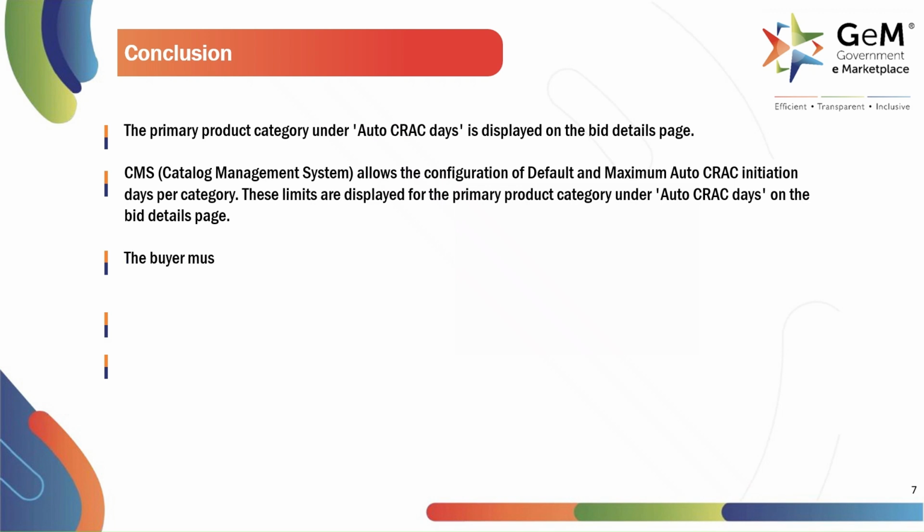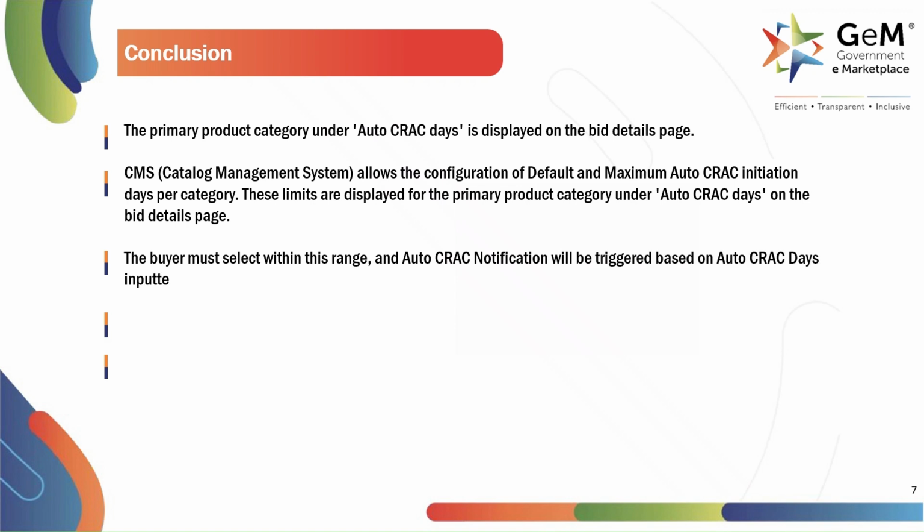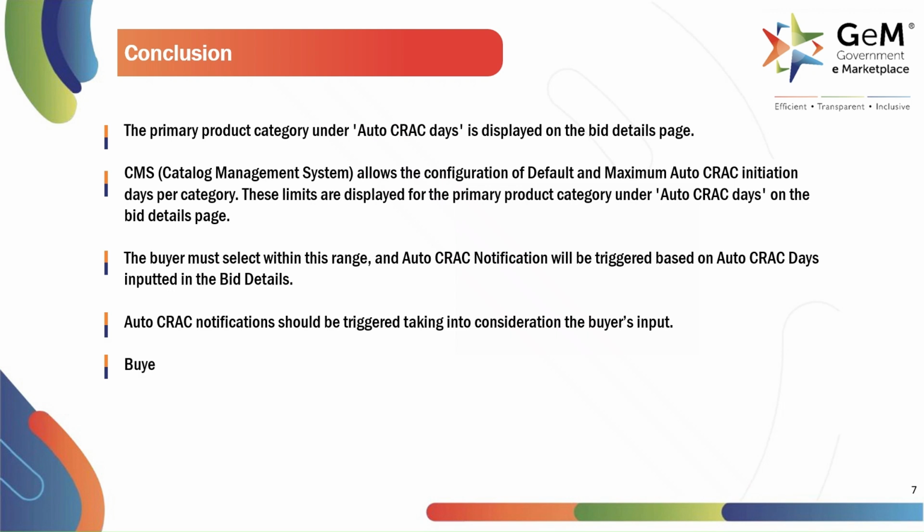The buyer must select within this range, and Auto CRAC notification will be triggered based on Auto CRAC days inputted in the bid details. Auto CRAC notifications should be triggered taking into consideration the buyer's input. Buyer's input for post-dispatch inspection should be published on the bid and contract document.